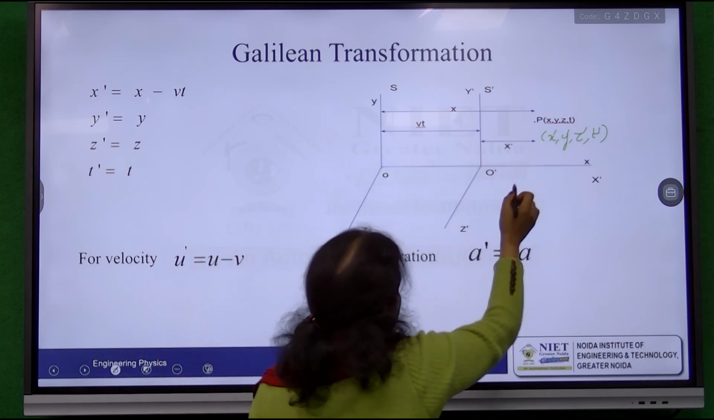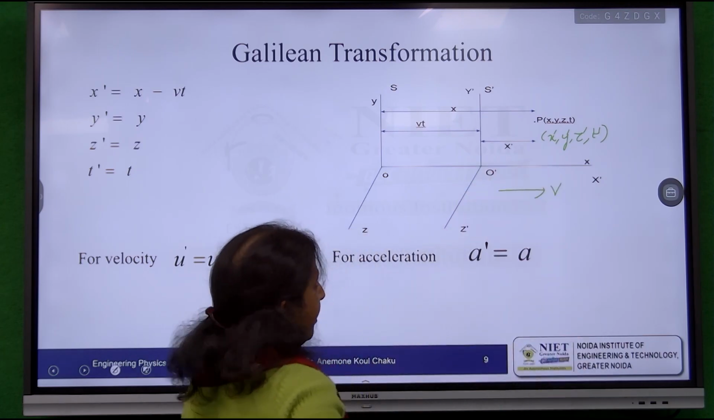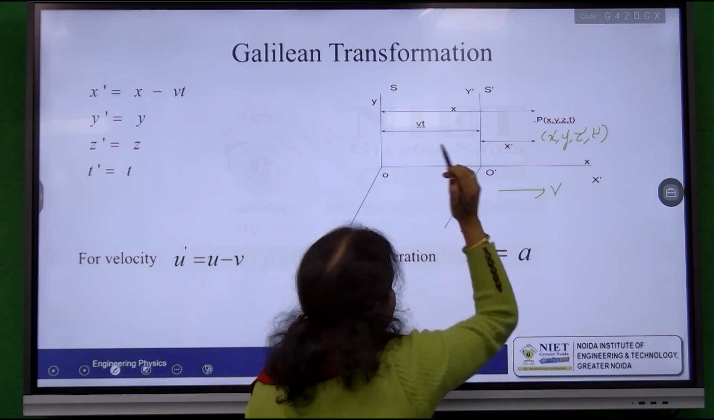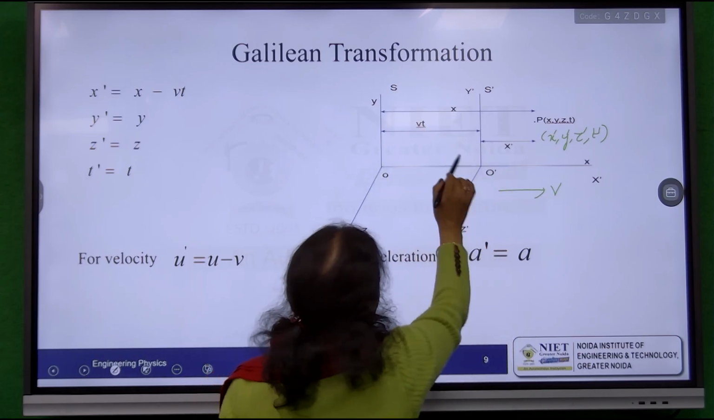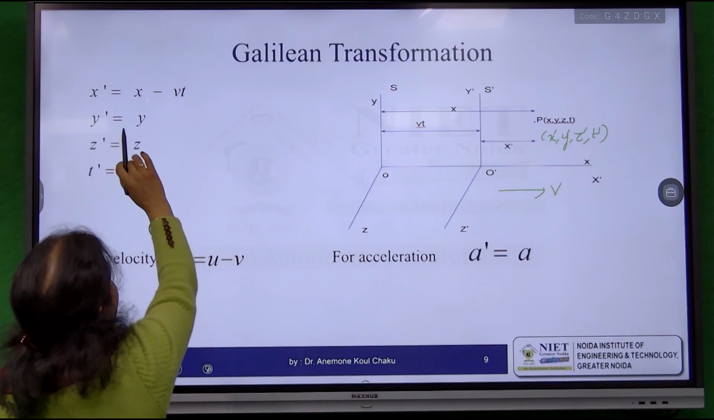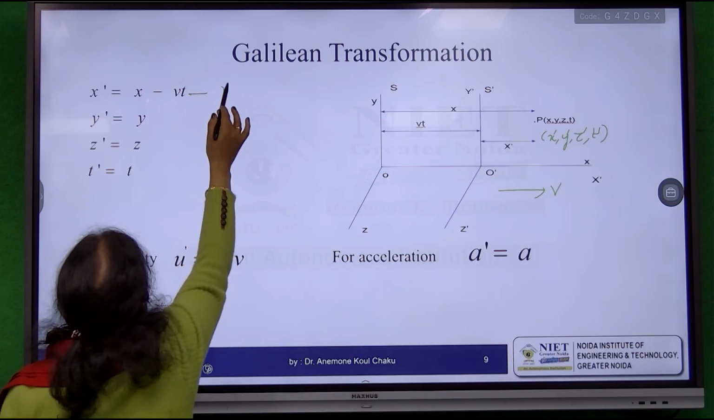V is the velocity. That velocity is the constant velocity with which frame S dash is moving, and the time taken by it is t. So the distance from this to this will be v into t. Now in this case, x dash will be equal to x minus vt. Let it be equation number 1.